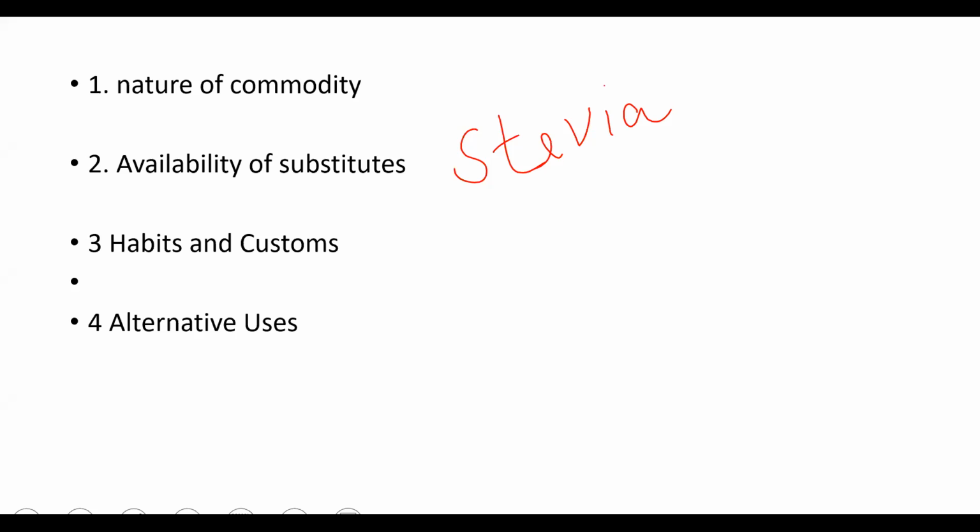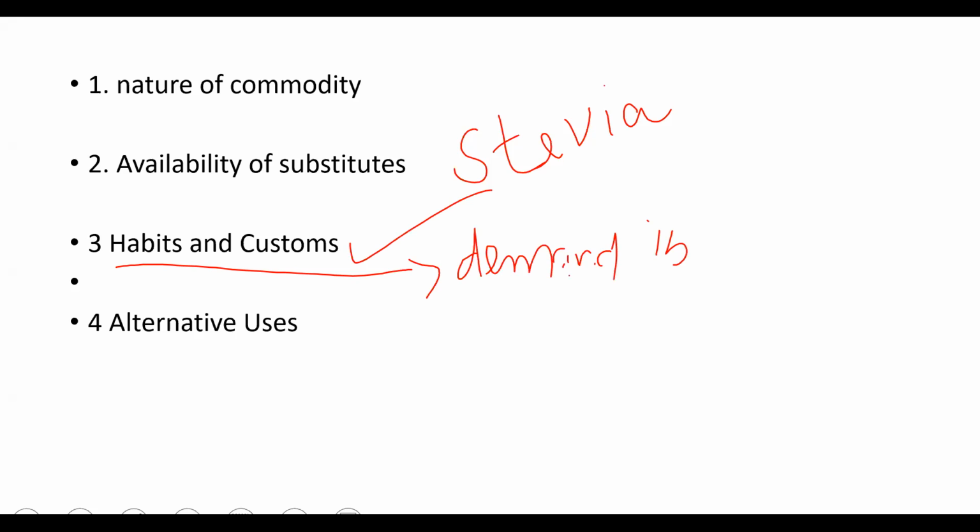Third point is what? Habit and custom. According to your habit and custom, demand is inelastic. Give me the example. According to the habit and custom, demand is relatively, whatever I am talking, that is relatively.